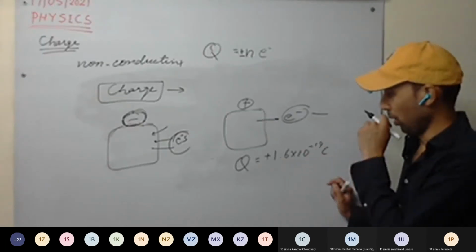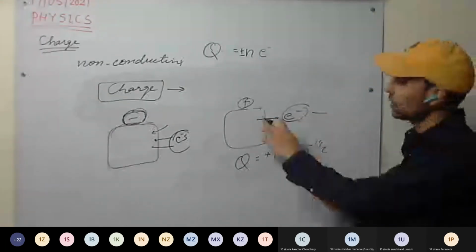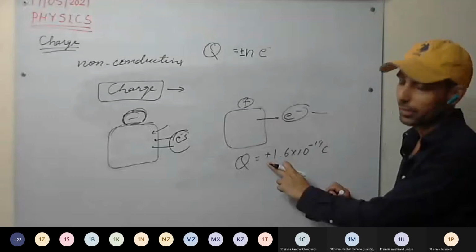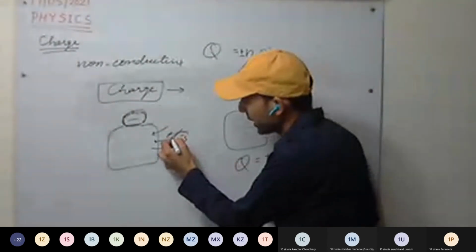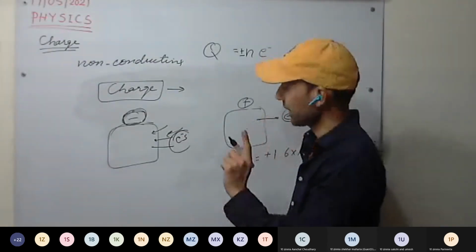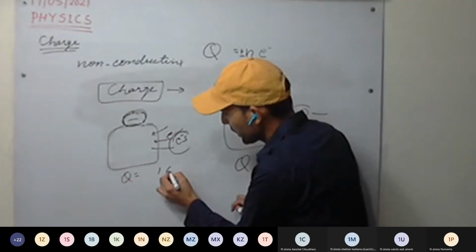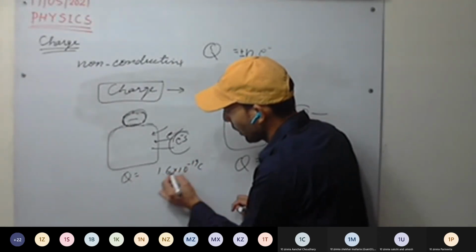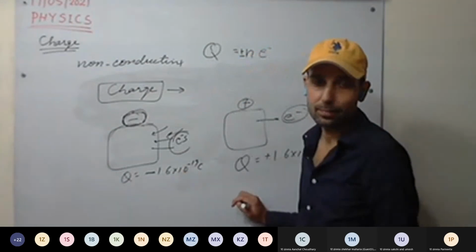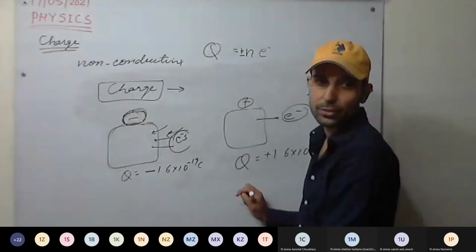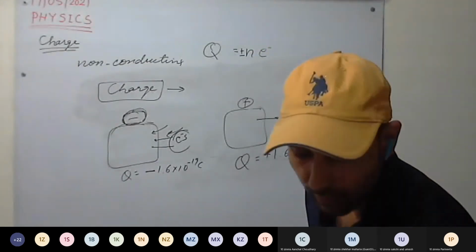You know, one electron we have removed, so it will be positively charged and we use a plus sign. When we have supplied electrons, for example one electron to the body, then that body will have 1.6 into 10 raised to power minus 19 coulomb and there will be a negative sign. This denotes negative charge. Is this clear?